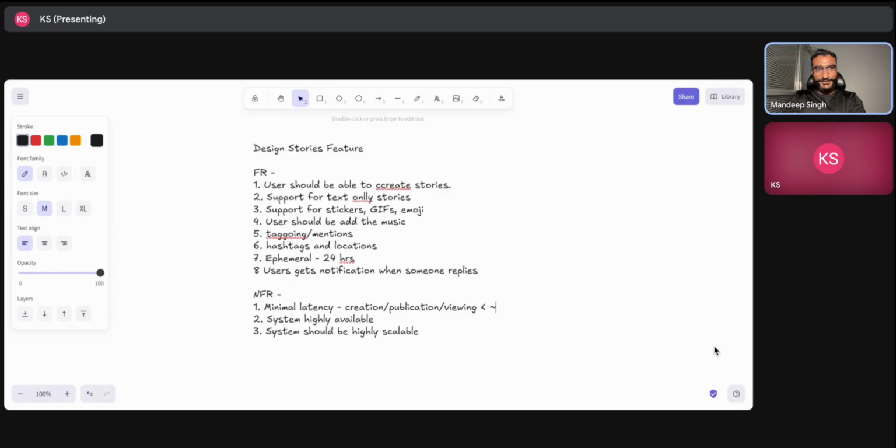As long as it is not taking forever to upload the stories, if it is done in a time where a user is not much impacted, then we are good. We don't have to consider that number. Let's assume it's below 5 seconds for creation, and for viewing it is below 500 milliseconds. I think that should be enough. Anything you want to add? We can go with the capacity estimations.